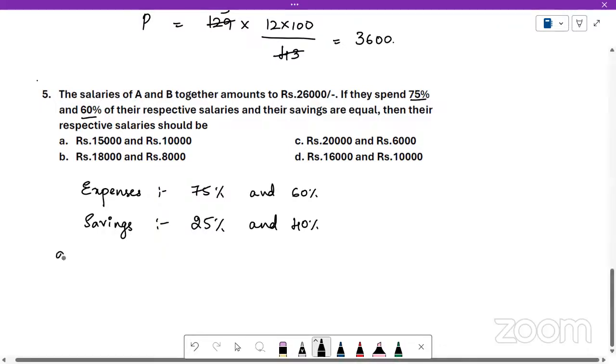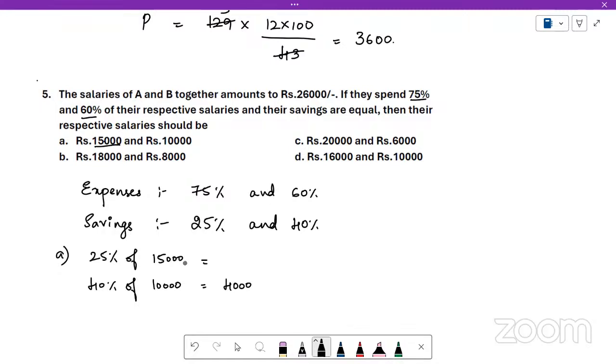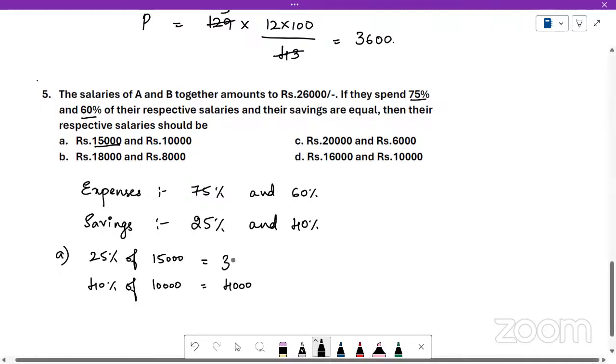Okay. So take option A. For this, you calculate 25% of 15,000 and 40% of 10,000. Will they be equal? 40% of 10,000 is 4,000. 25% of 15,000 is, do it half twice. Half of this is 7,500, which is 50%. Another half is 3,000 something, 3,7-something. So it is not the required answer.